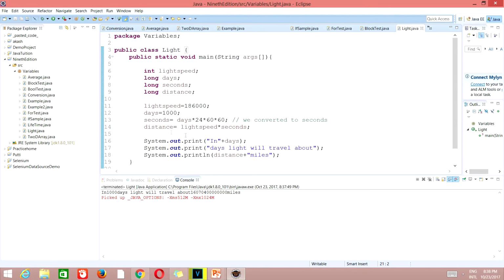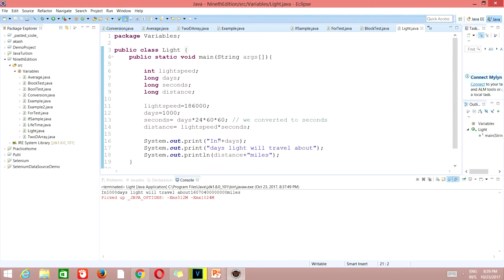So after conversion, next we assign the value to the distance. Distance is nothing but light speed into seconds. So we have applied all the formulas here. Next we'll print these. We'll take system.out.println in so and so days.